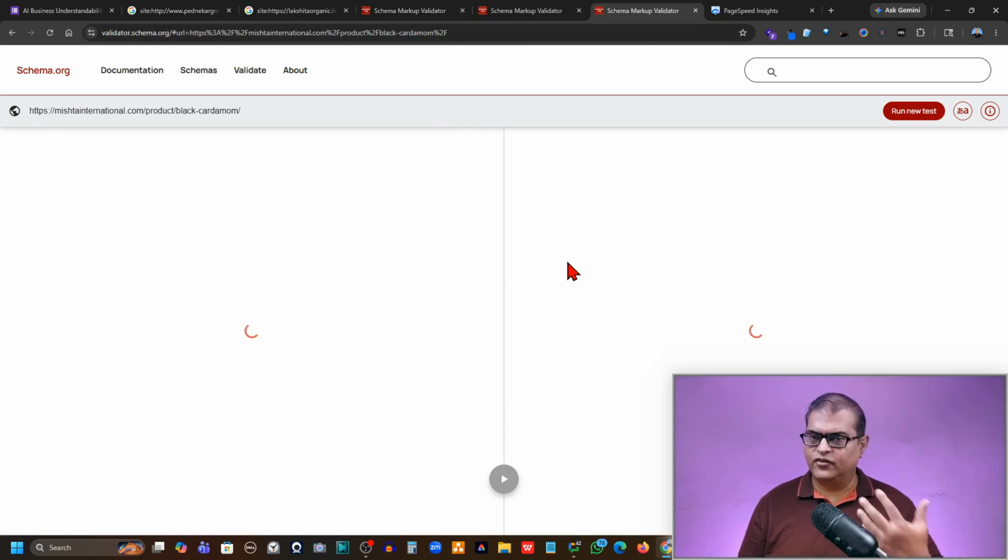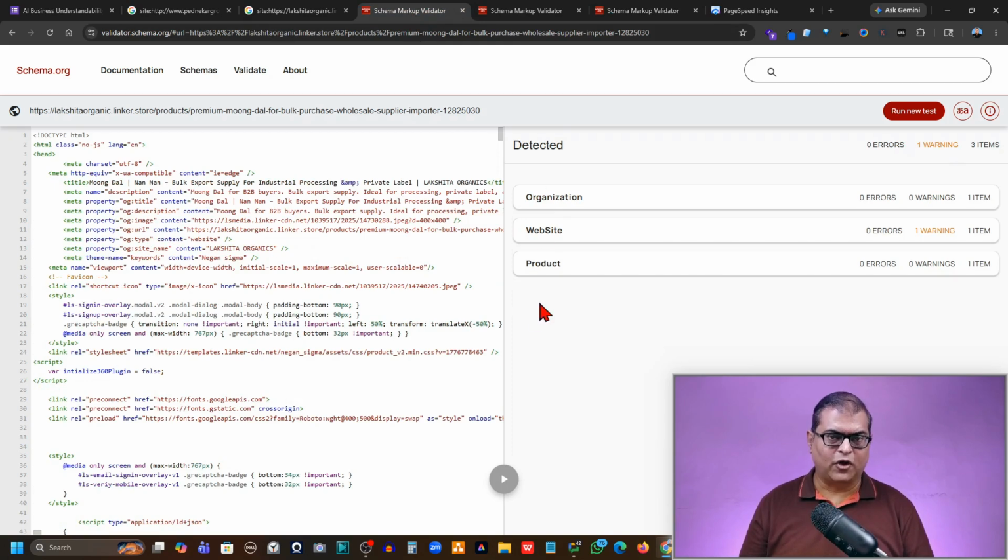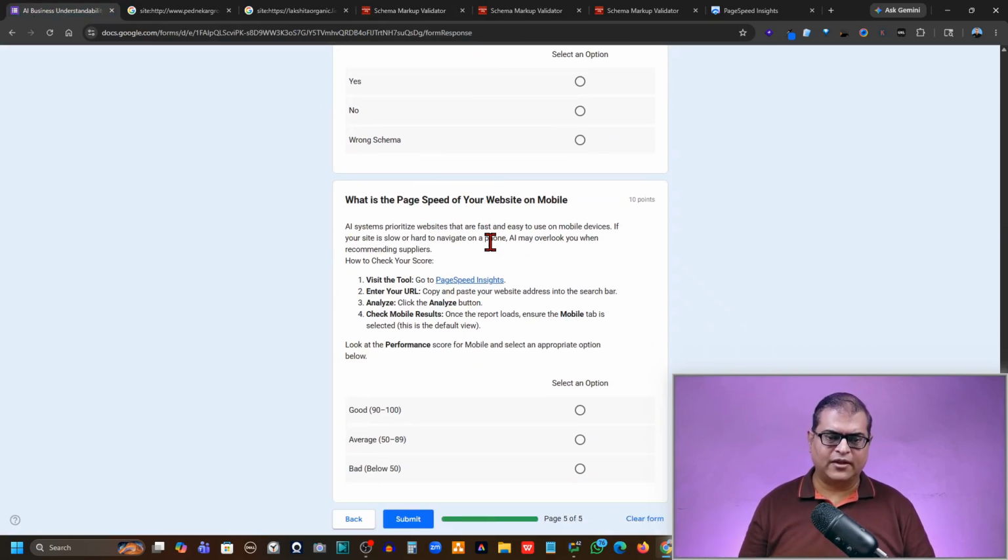You may have a scenario wherein the schema is there, but you can see it is not the product schema. So even in this case, it will not help. Or if it says no items detected, even in that case, it will not help. So you should check whether you have schema. Even if you have schema, you have to ensure that it is organization and product, especially for the product, because the search is happening for the product. So that is the schema check that we have to do.